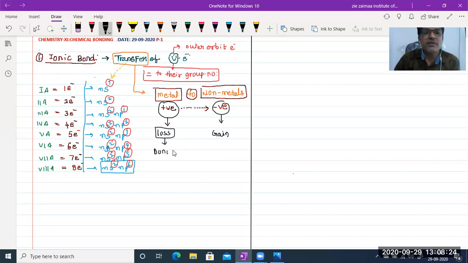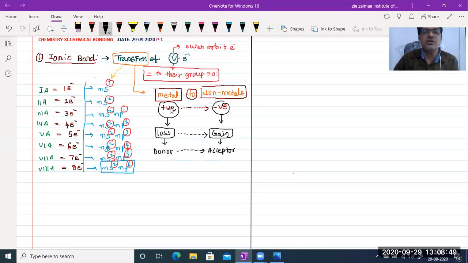Simply a donor atom. And gain of electrons means, the opposite of donor, acceptor. So an arrow mark is always shown from donor to acceptor, otherwise from loss of electrons to gain of electrons.